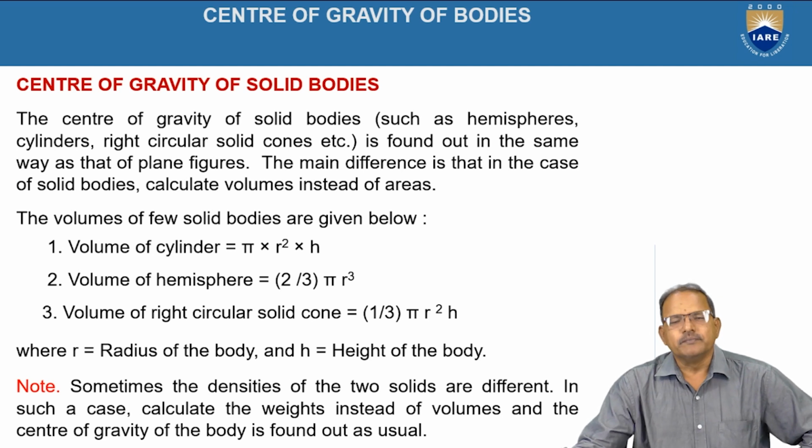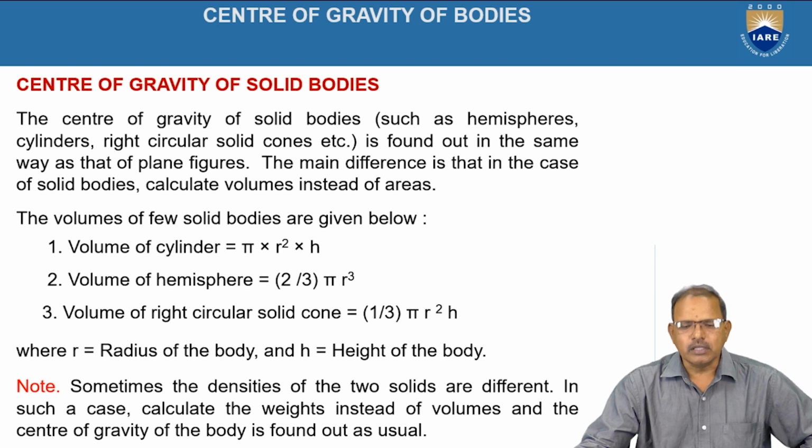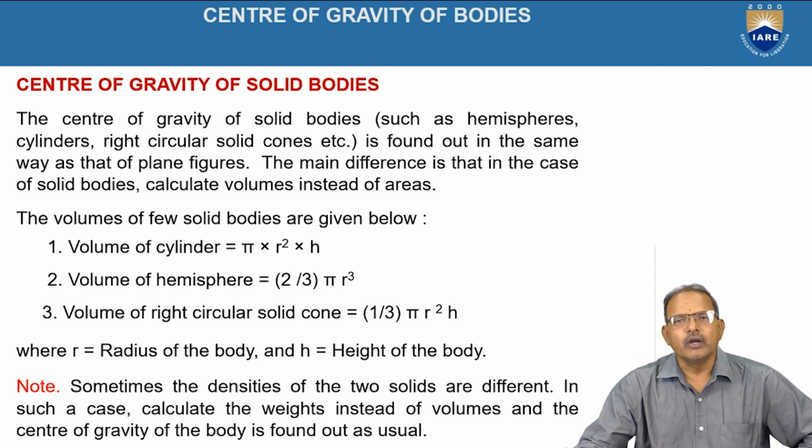As I already told, the center of gravity is related only to solid objects which have weight, such as hemispheres, cylinders, right circular solid cones, and so on.